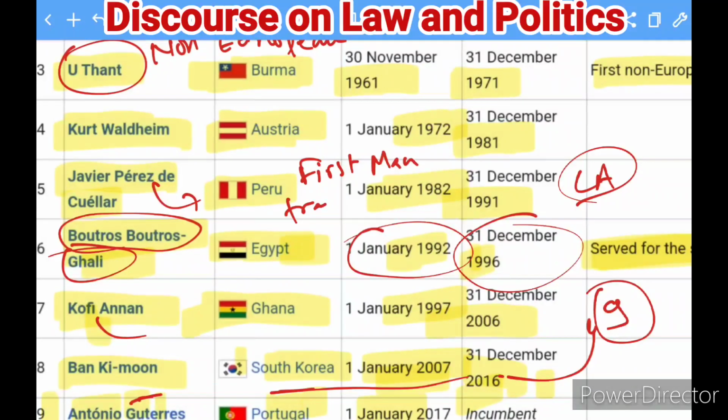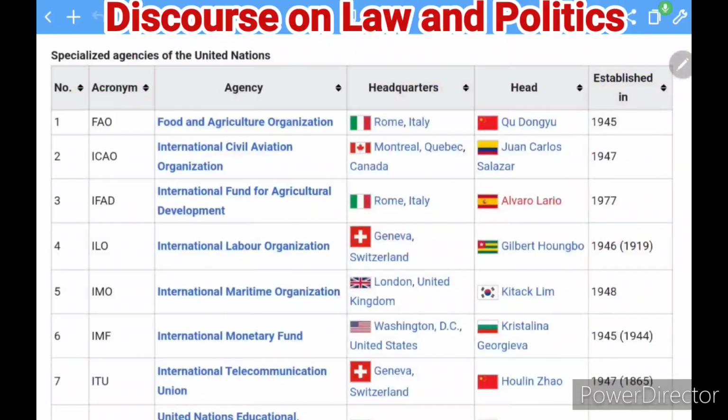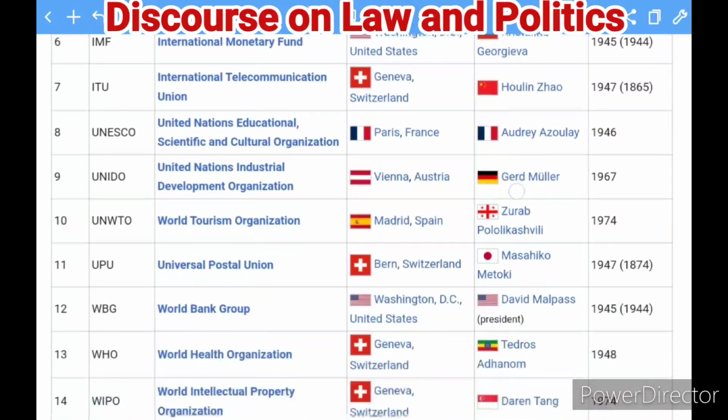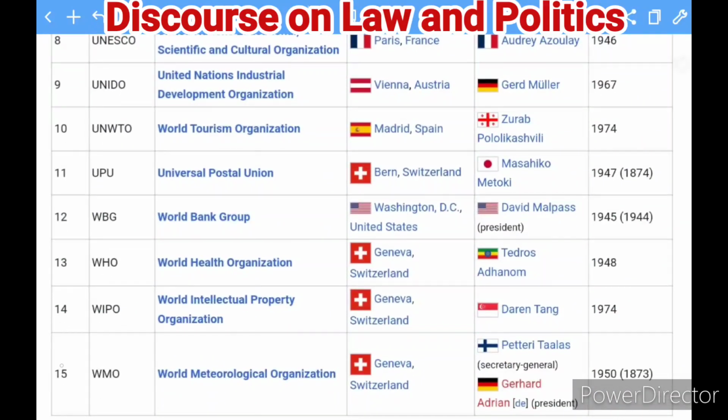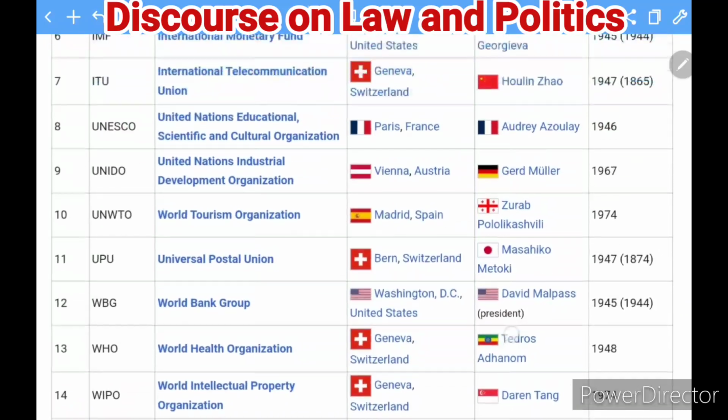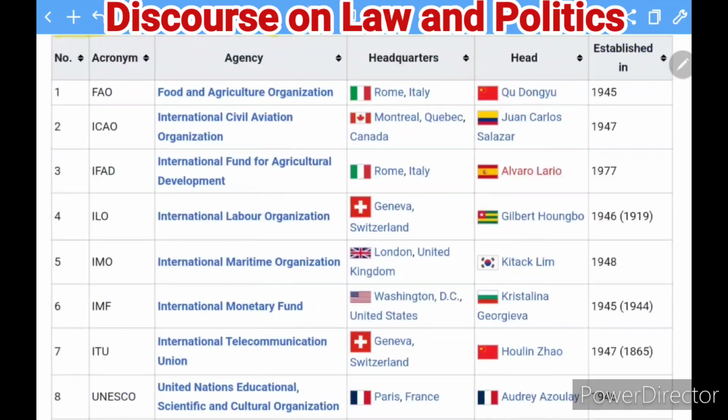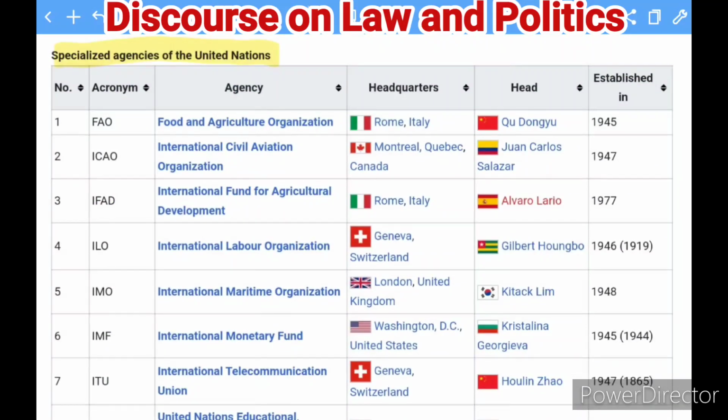Okay, so now let's see what the specialized agencies of the UN are. This is the list of specialized agencies of the United Nations. The total number of specialized agencies is 15. Let's see, because you all know that questions are coming: how many specialized agencies are there in the United Nations, and their names.